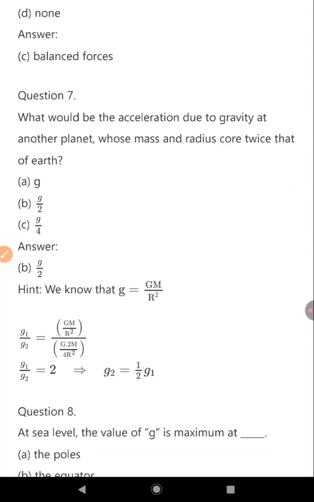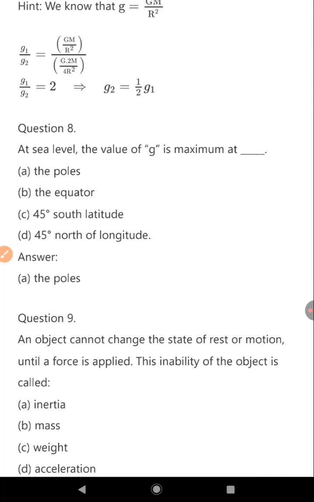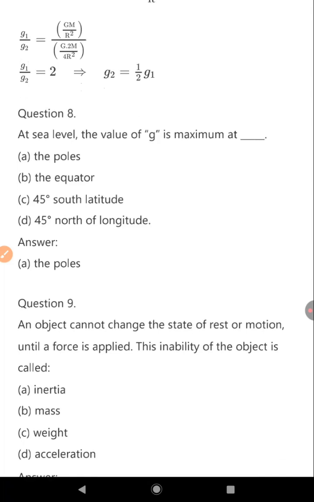g/2. Hint: we know that g = GM/R². g1/g2 = (GM/R²)/(G·2M/4R²). g1/g2 = 2, then g2 = half of g1. At sea level, the value of g is maximum at the poles.